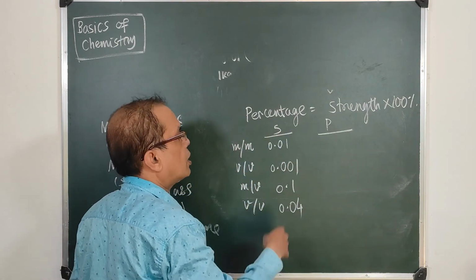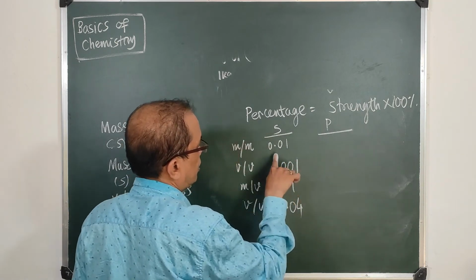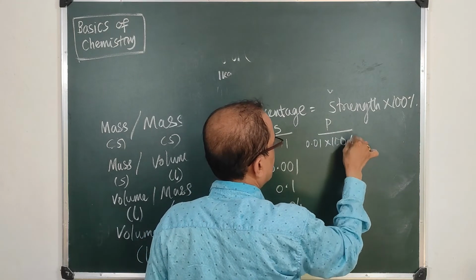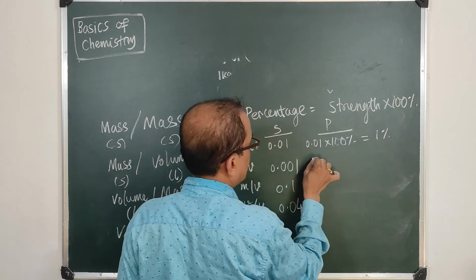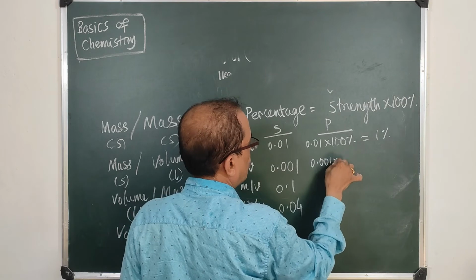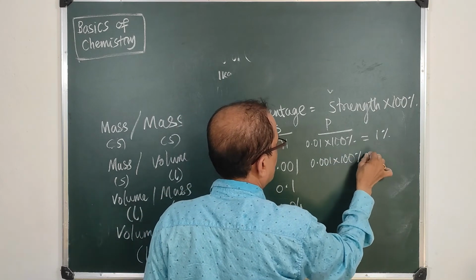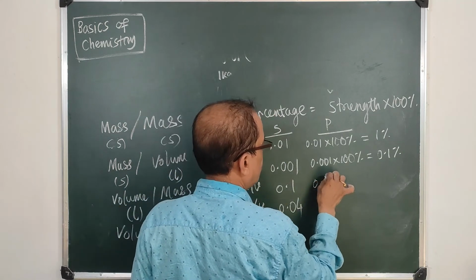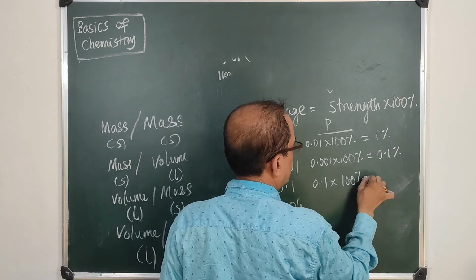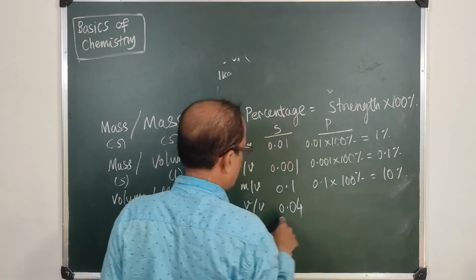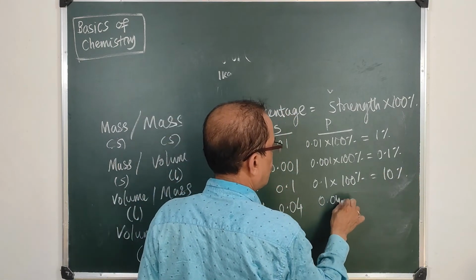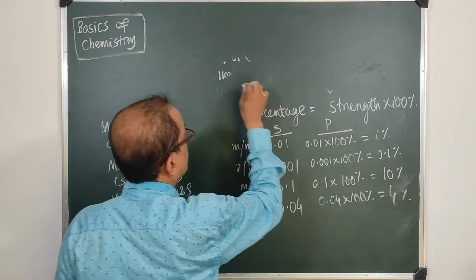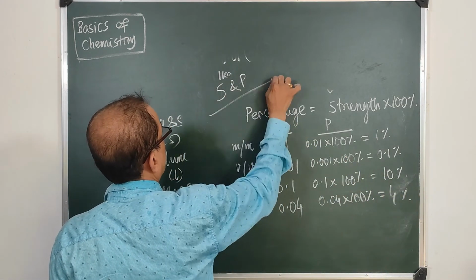Just multiply by 100 and put the percentage sign. So 0.01 into 100 is 1%, 0.001 into 100% will be 0.1%, 0.1 into 100% will be 10%, and 0.04 into 100% will be 4%. So strength and percentage are very easy to calculate.